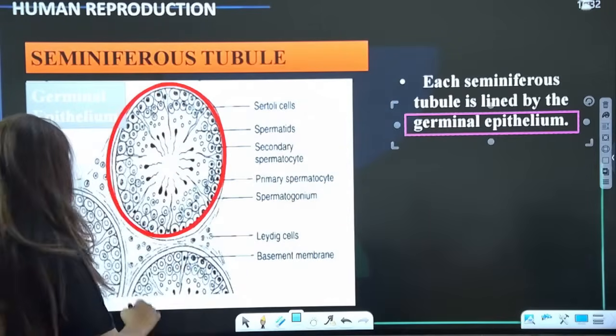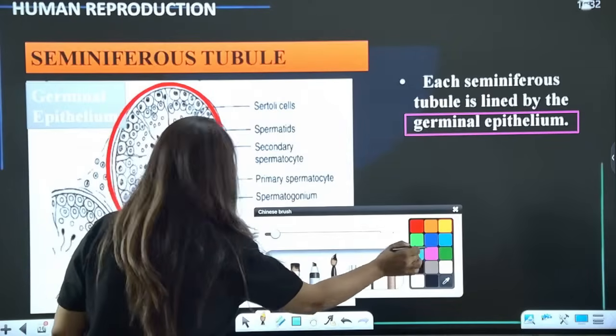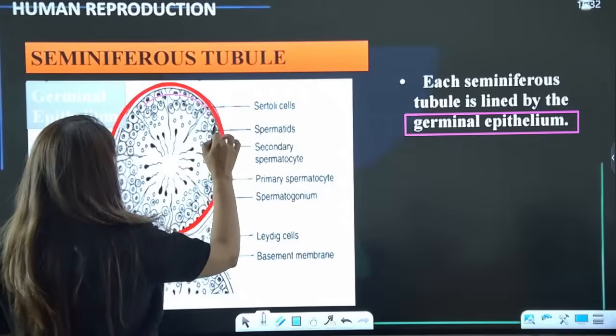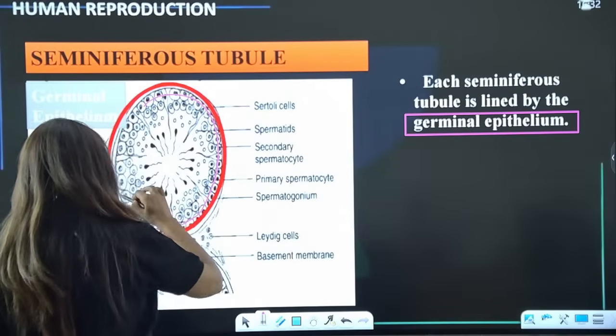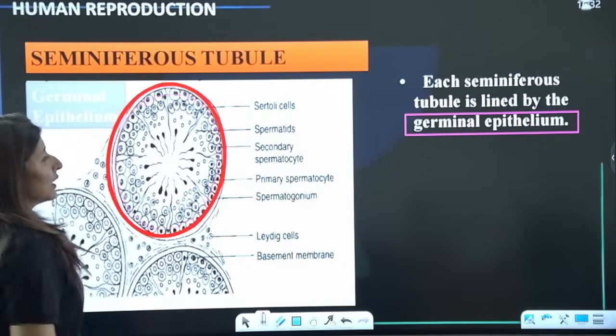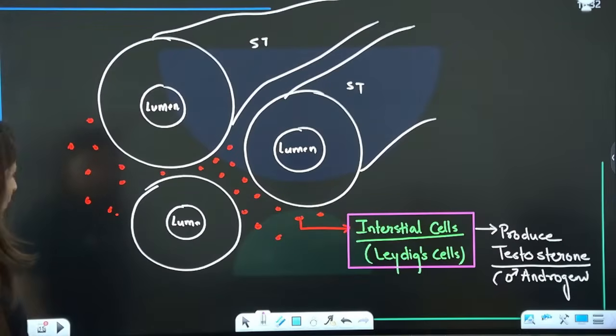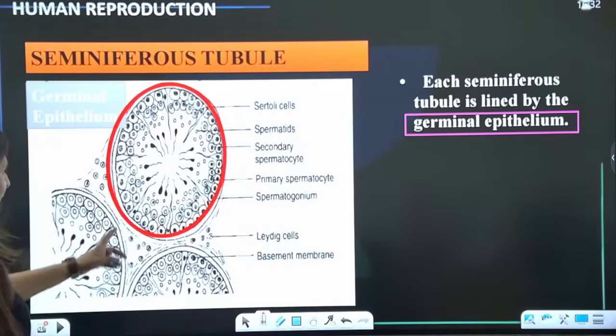This whole outermost layer is known as germinal epithelium. Please tell me these points are clear. All these are germinal epithelial cells.